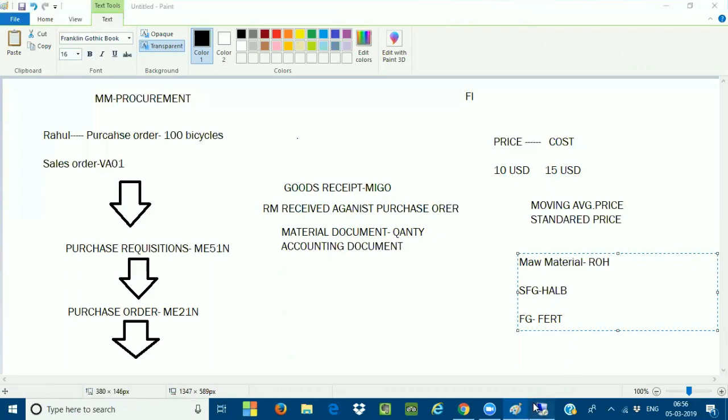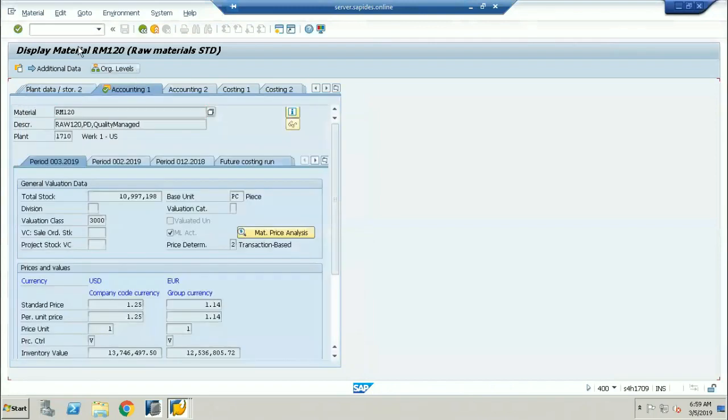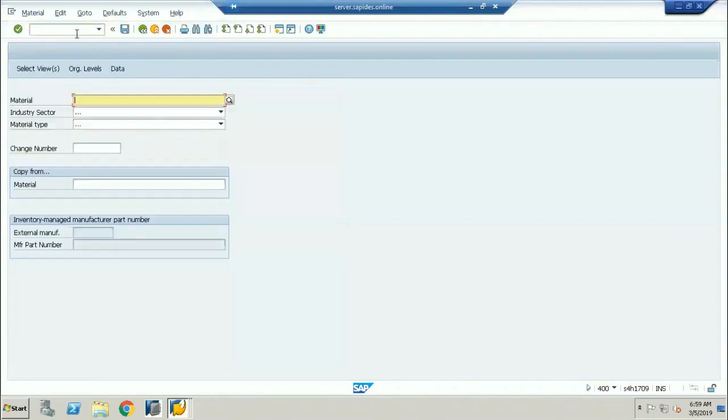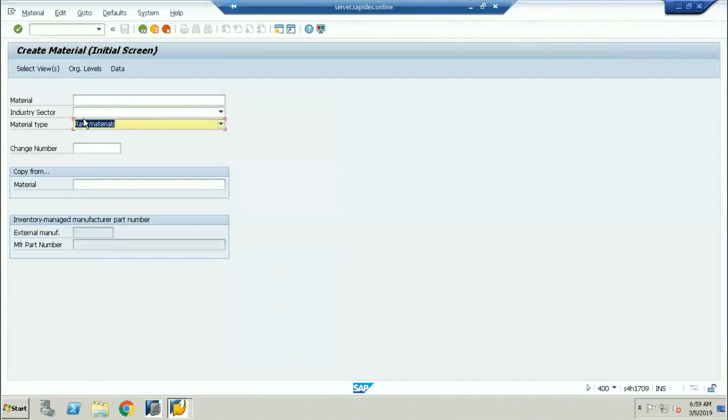If I see this particular screen, this is an ROH. The raw material has been created under the material type called ROH. If I want to create a new material, I'll use the transaction code MM01, and if I press enter, here it is going to ask for the material type. So I need to update the raw material type as ROH. I'm giving it as a raw material, so it is the ROH.